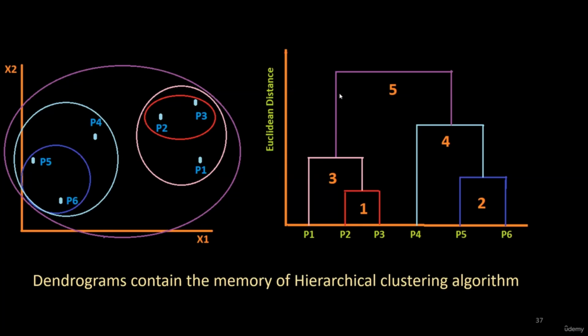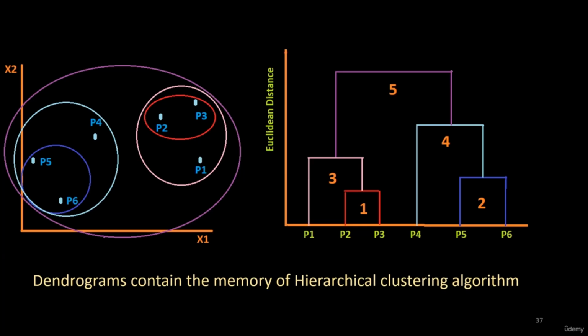I leave it to you as practice to set a threshold, because you have already seen two examples where we set a threshold for the dendrogram. Here you can easily find a threshold, and then you can select the number of clusters. That is, this will be the first cluster and this will be the second cluster. So I leave it as practice for you to set a threshold here and find the optimal number of clusters. In this lecture, we learned how to implement hierarchical clustering on 2D data.